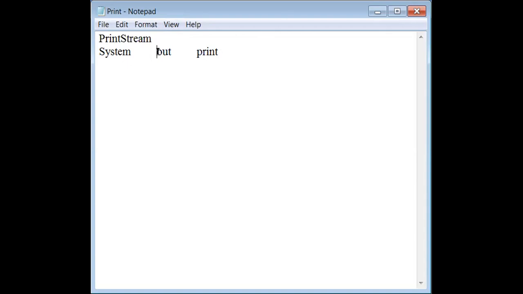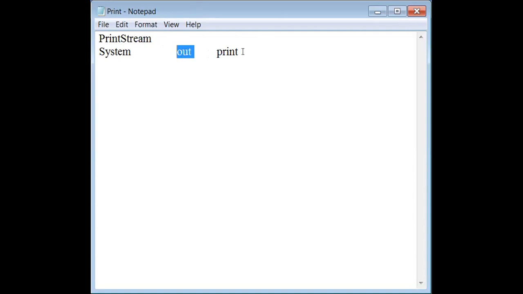So these are a couple of classes. System is there, and one more class is there by name String. Of course, String is not required now. Later on, I will discuss about that. And there is out, and out is an object present in the PrintStream class. This out is an object belonging to the PrintStream class.